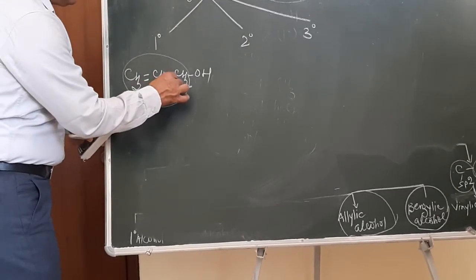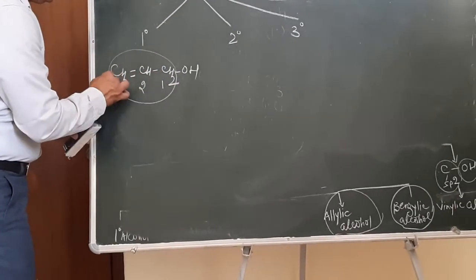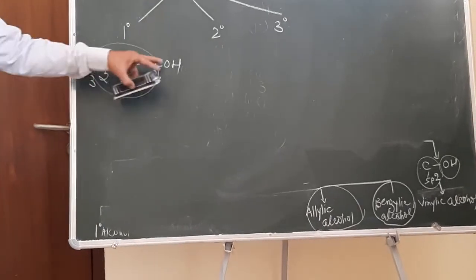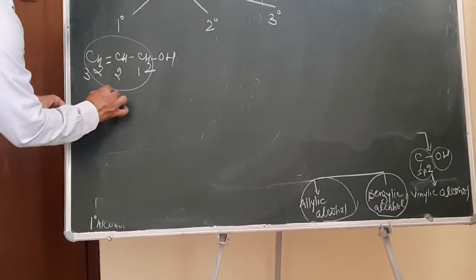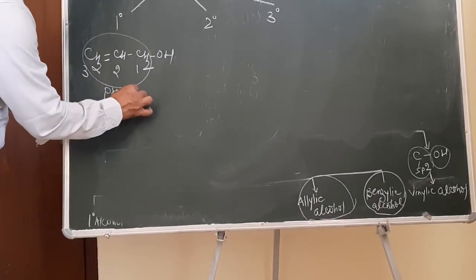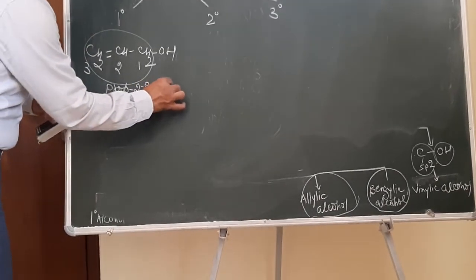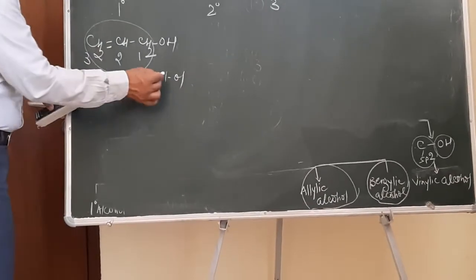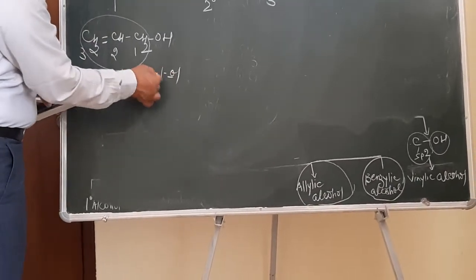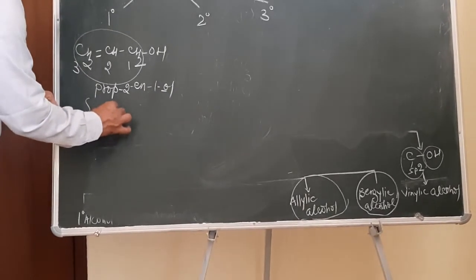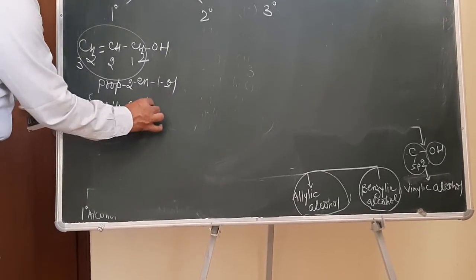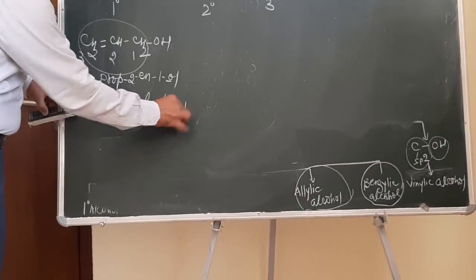If I give the IUPAC name, 1, 2, 3. We all know the OH group is more senior as compared to the double bond. So what will be the IUPAC name of this compound? This will be prop-2-en-1-ol. Since the secondary suffix begins with the vowel o, I have deleted the e from here. Or we may call it allyl alcohol.